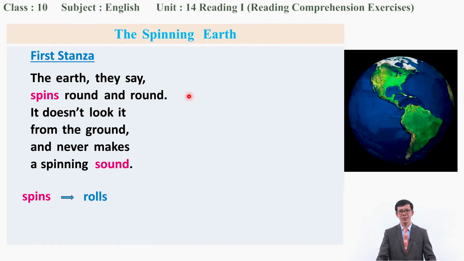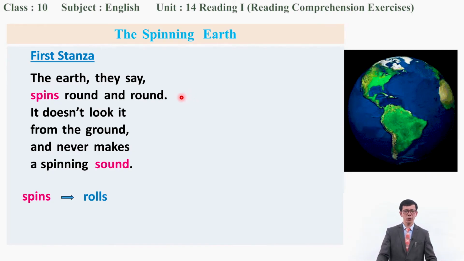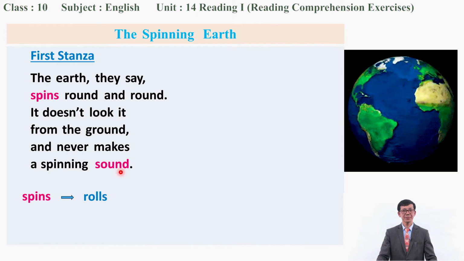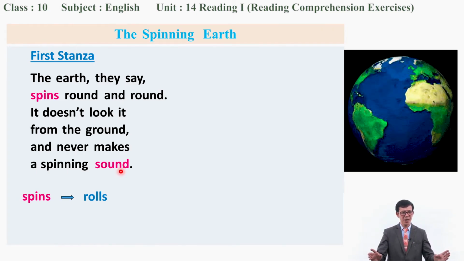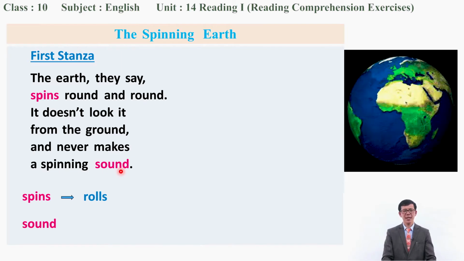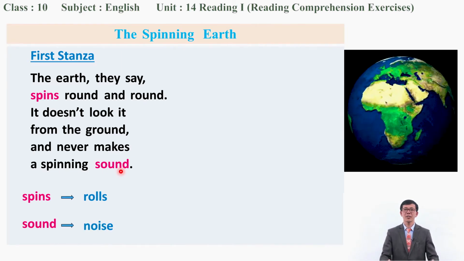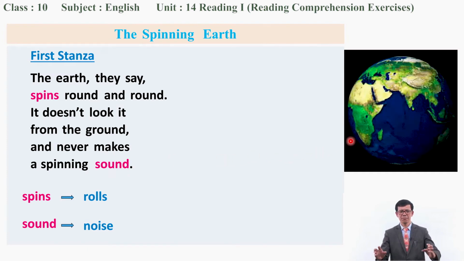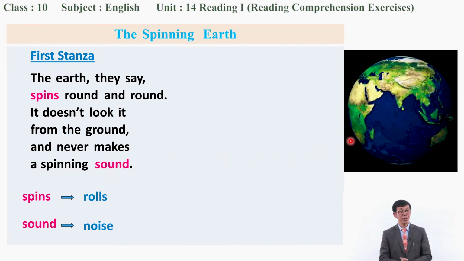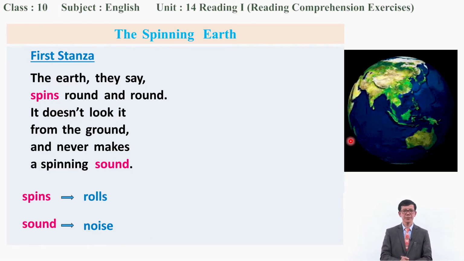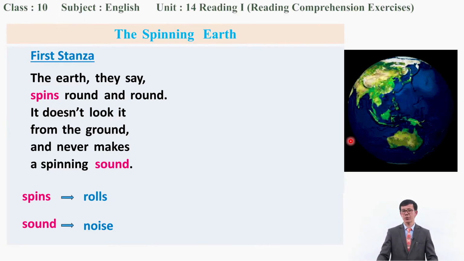It's what you call sponge. And what about the next word? Have you guessed the word sound? Yes, it's a familiar word, okay? You are pretty familiar with the word sound. That sound means a sort of what? Noise, okay? Does the earth produce any sort of sound while it is spinning? Right. So this is the meaning of these words.